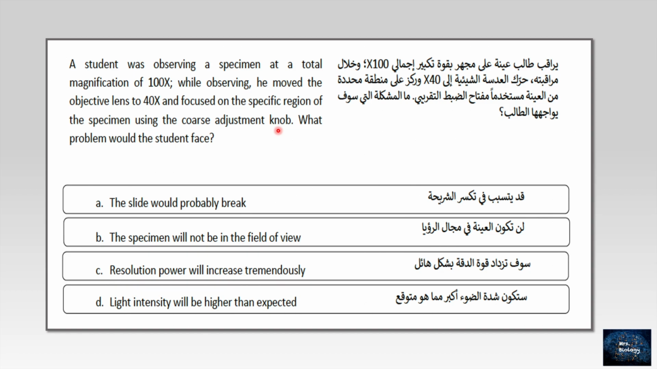What problem would the student face? Let's read. A. The slide would probably break. Makes sense, and I will show you that in the figures. B. The specimen will not be in the field of view. I doubt. He is already, as you see here, focused on the specific region, so I think B is wrong. C. Resolution power will increase tremendously. How? And he did not adjust it. He was only using the coarse adjustment. Let's see D. Light intensity will be higher than expected. Why? He did not mention in the question that he is using the light knob, I mean the condenser.